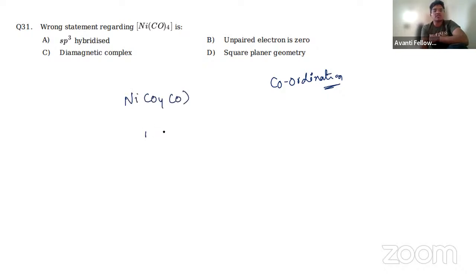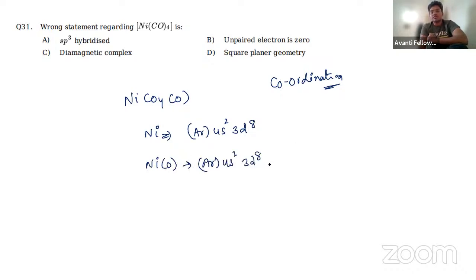So we have to check the ground state of nickel, that is Ar 18 4s2 3d8. Ar 4s2 3d8 is the ground state configuration.